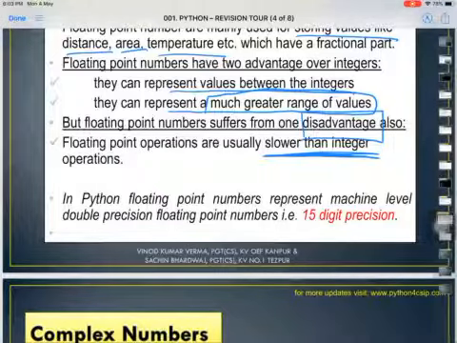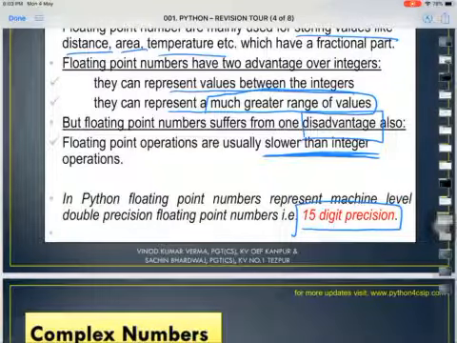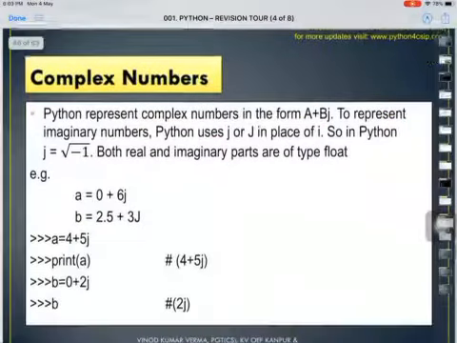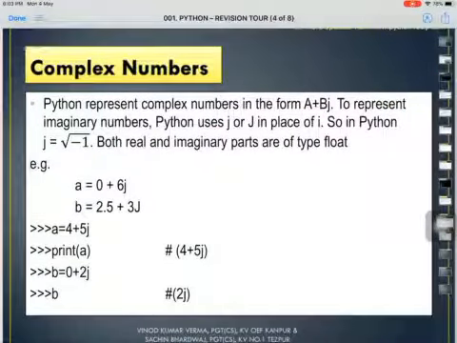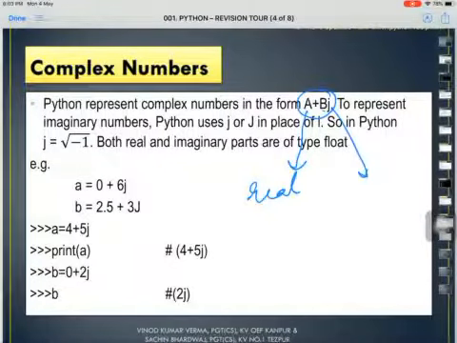Alright, now in Python it is showing 15 digit precision, means we can have 15 digits after the decimal. So it is 15 digit precision. Let us go to complex numbers. Now complex numbers, as I told you, a complex number is divided into two parts, a plus bj, where a is the real part and j is the imaginary part.